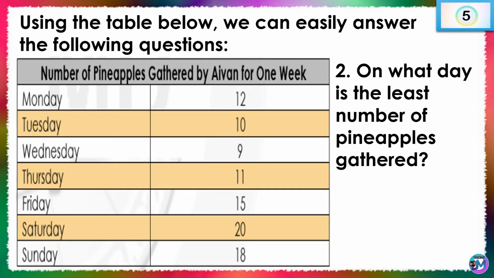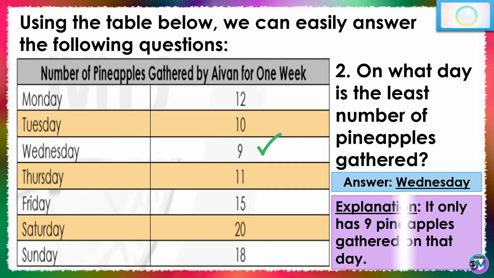On what day is the least number of pineapples gathered? Good job. The answer is Wednesday. Let me explain. It only has 9 pineapples gathered on that day. It is the least number of pineapples gathered in the entire week.